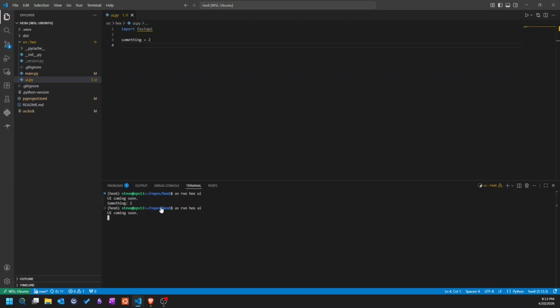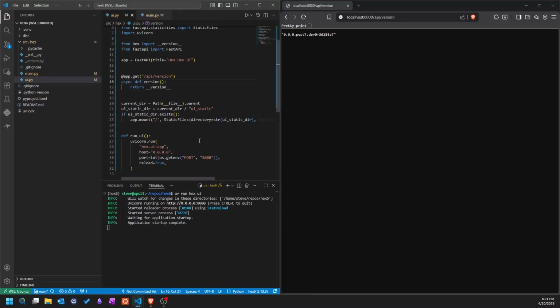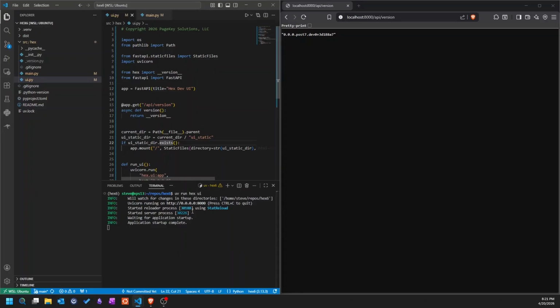Had to recreate the virtual environment, but there we go. UI coming soon. Okay, now we've got a very basic UI working. If we run hex run UI, we open it up and we have this version endpoint. And there's actually nothing at / yet. So let's go ahead and generate that Vite project so we can have an actual web app.